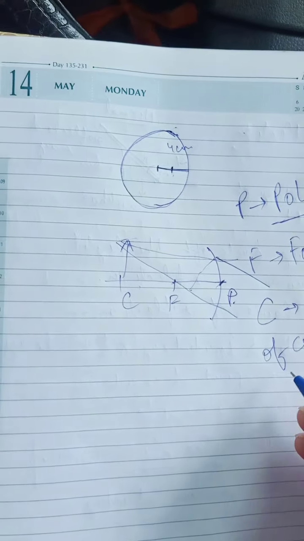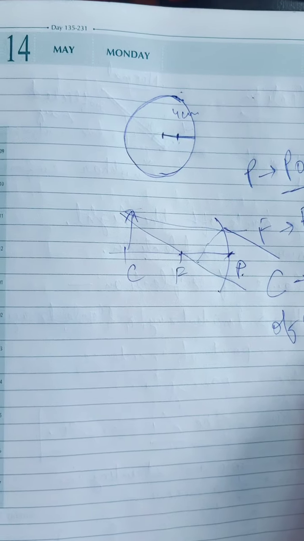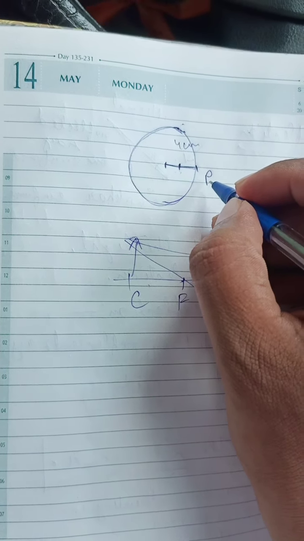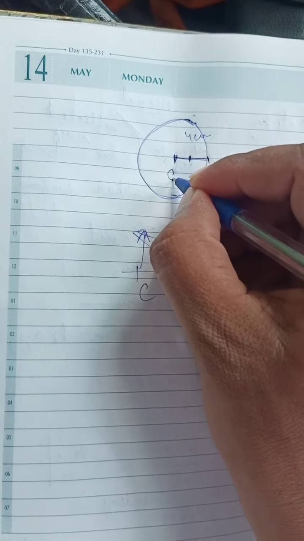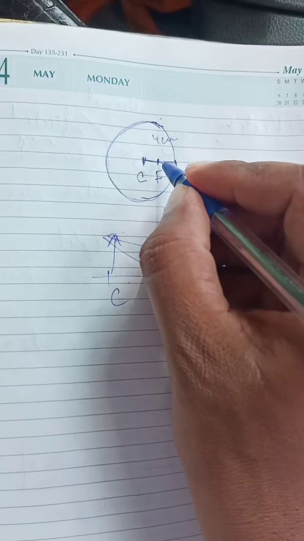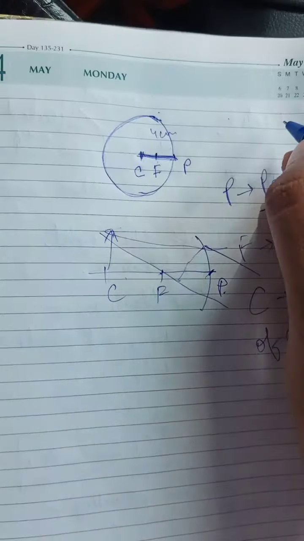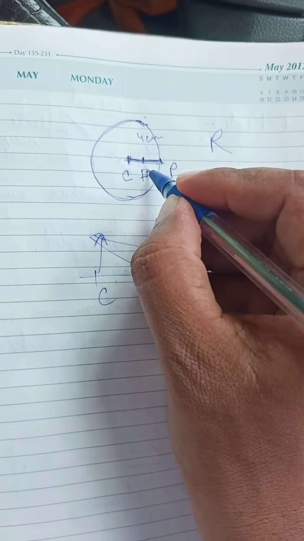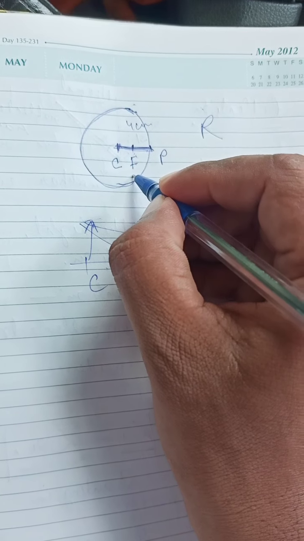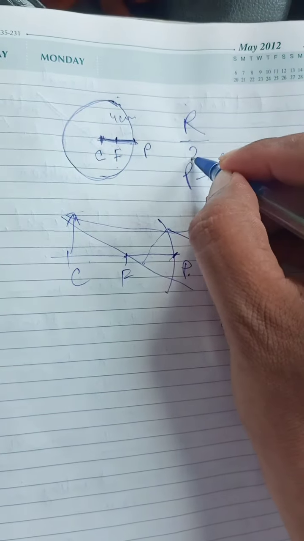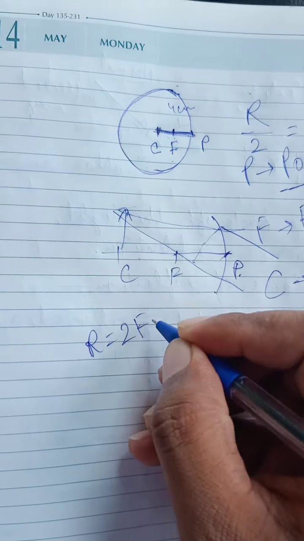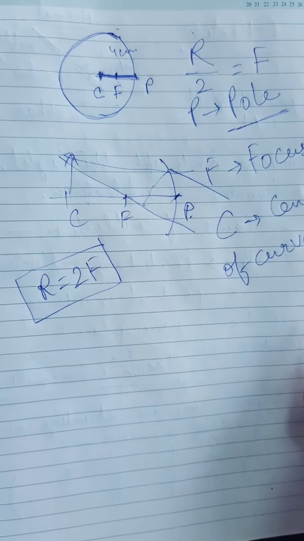If we have to locate P, F and C: the pole is the end point, so this is P. Then the center point is the center of curvature, this is C, and this one is F. If we look into this figure, this is the complete radius R, and at half the distance of R is F. So if we divide R by 2, we get F. So the formula is R equal to 2F. This is one of the formulas.